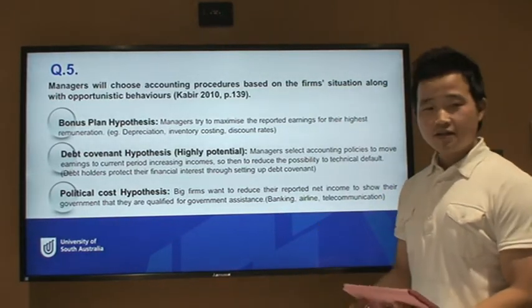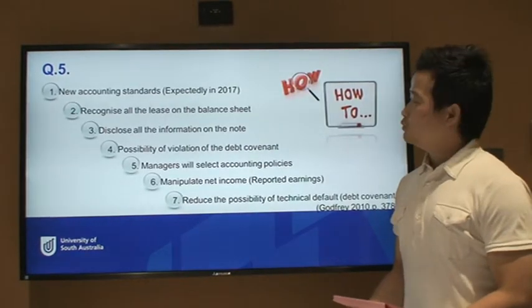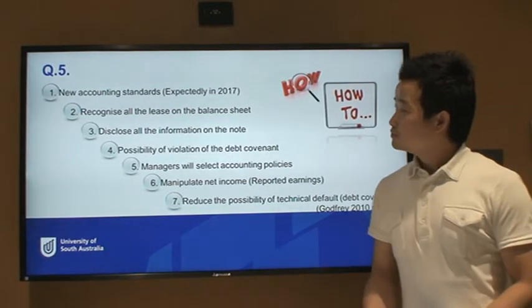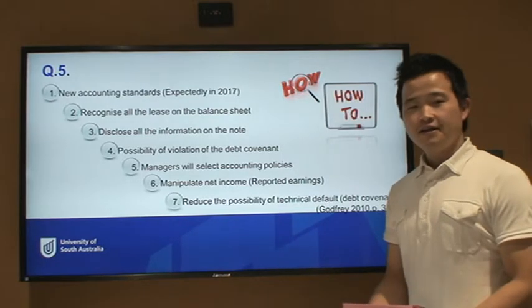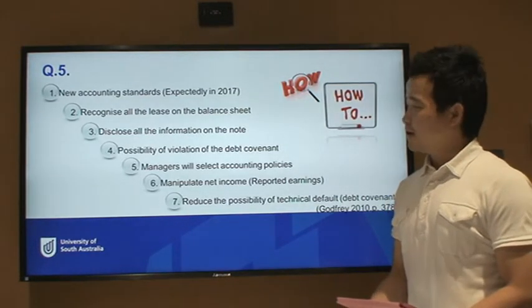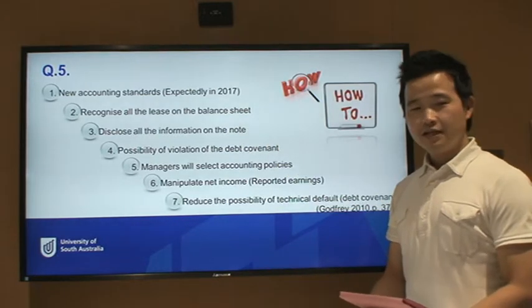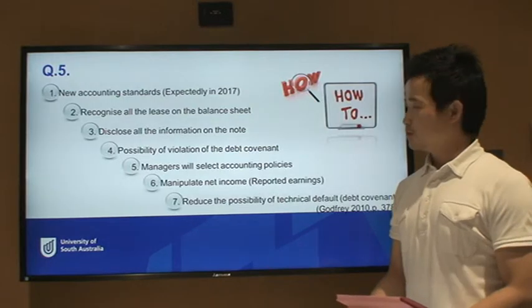Our second slide will narrow it down in relation to our assignment case. Expectedly in 2017, new accounting standards on leases will be in effect. Then firms have to recognize all the leases on the balance sheet and disclose all the information in the notes.